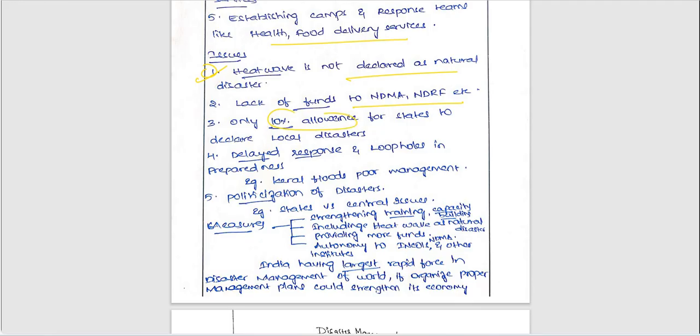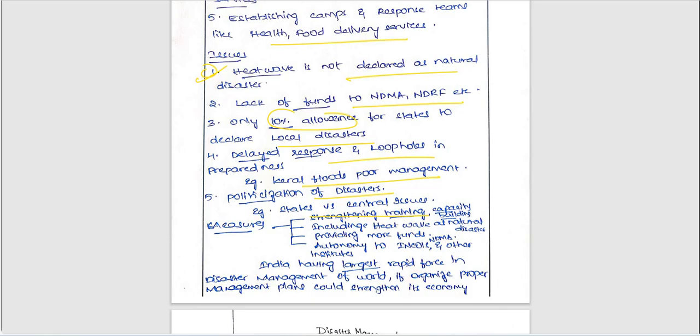Only 10% allowance for states to declare local disasters, delayed response or loopholes in preparedness. Example, Kerala floods, poor management. Polarization, particularly for disasters, right? That is also very important. Next, states versus center issues are also very important.